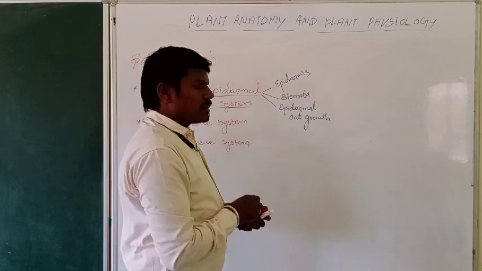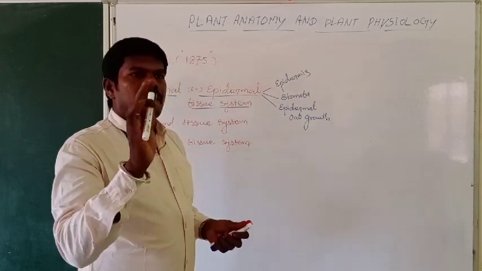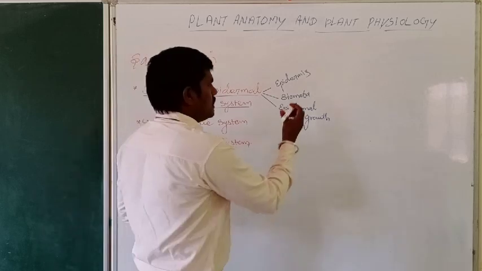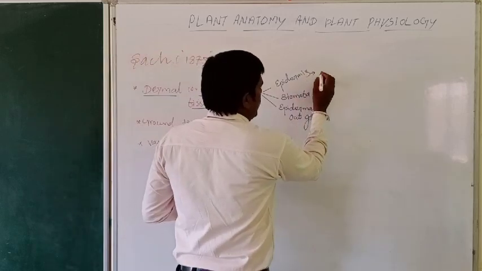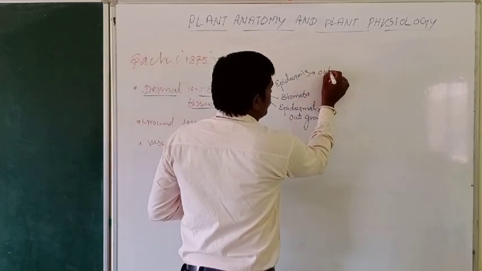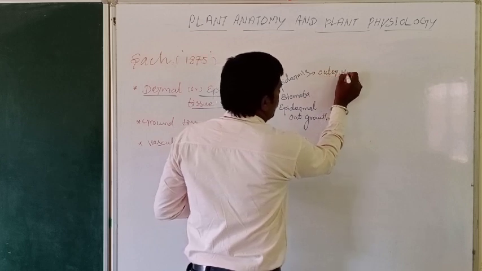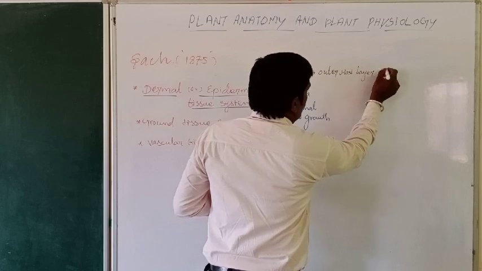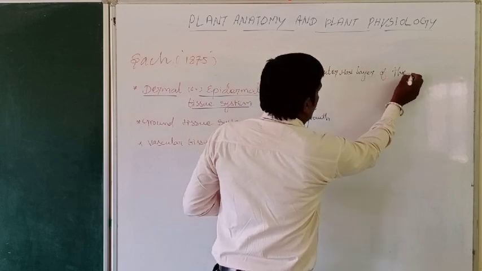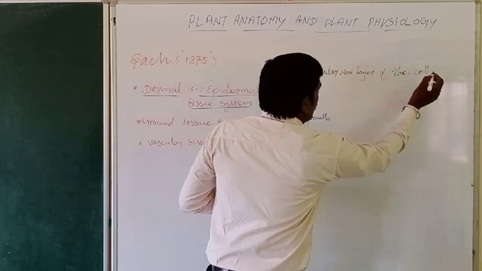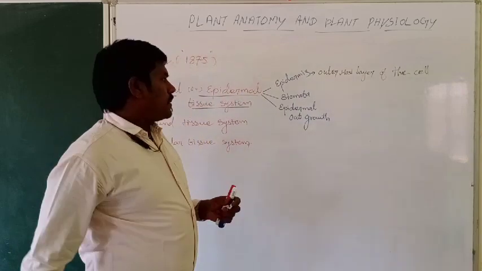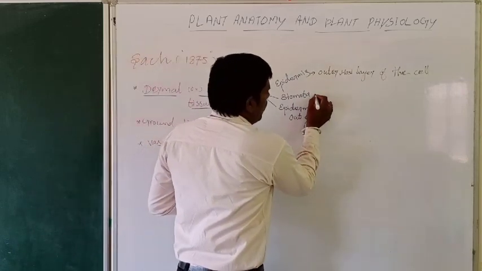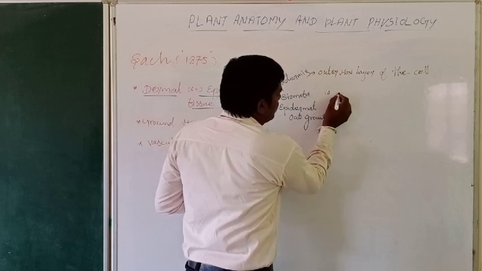This epidermis is composed of a single layer of cells, the outermost layer of the cells. It has stomata.